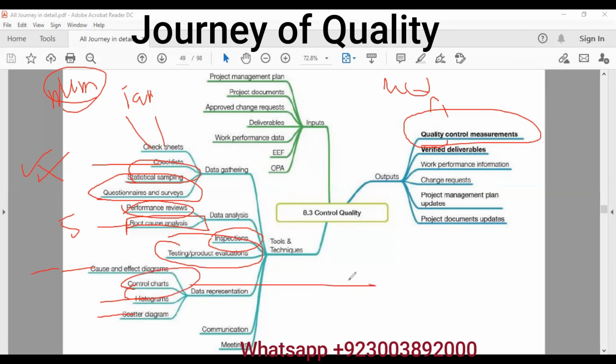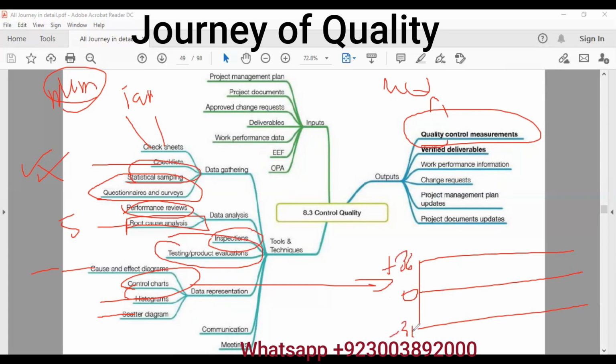Let's see what a control chart is. Control charts are basically charts used to optimize the process. It has a mean at the center, and we have 3 sigma upside and minus 3 sigma downside. The upside is called the upper control limit, the lower side is called the lower control limit. These are the limits that we have set. The customer has also set limits: upper specification limit and lower specification limit. These limits are set by the customer.